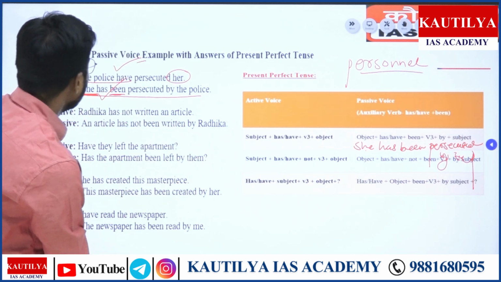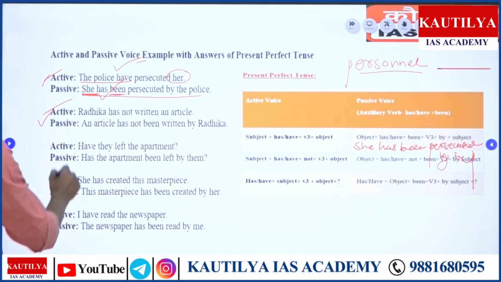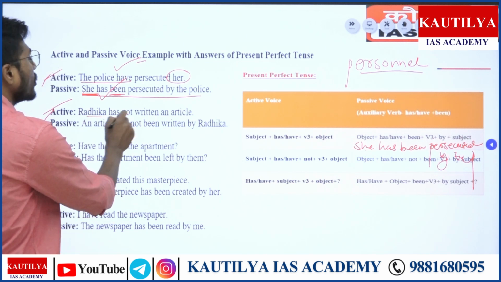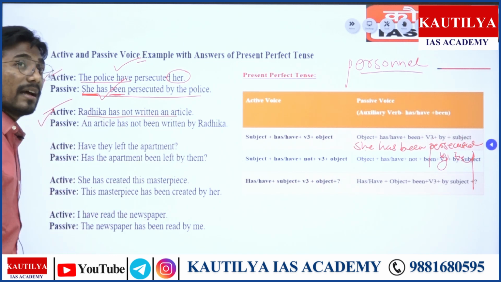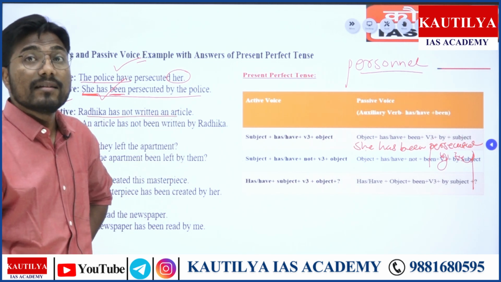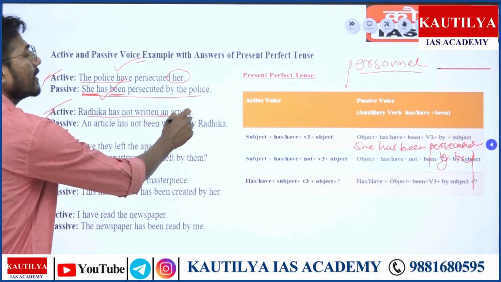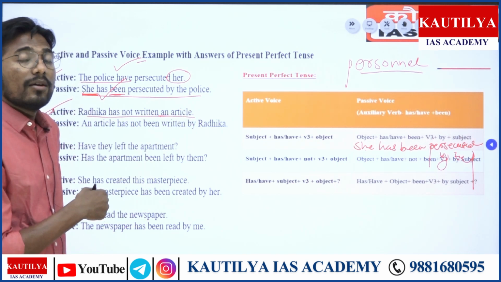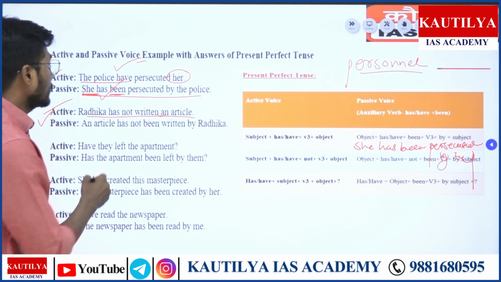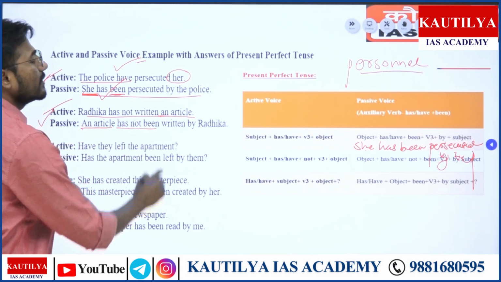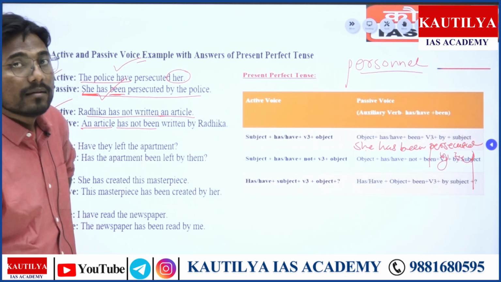Yes. Now let's take one more example with a negative sentence. Radhika has not written an article. राधिका ने कोई आर्टिकल लिखा ही नहीं, right? So यहाँ पे क्या होगा? An article becomes the subject in the passive voice. Say, an article has not been written by Radhika, right?